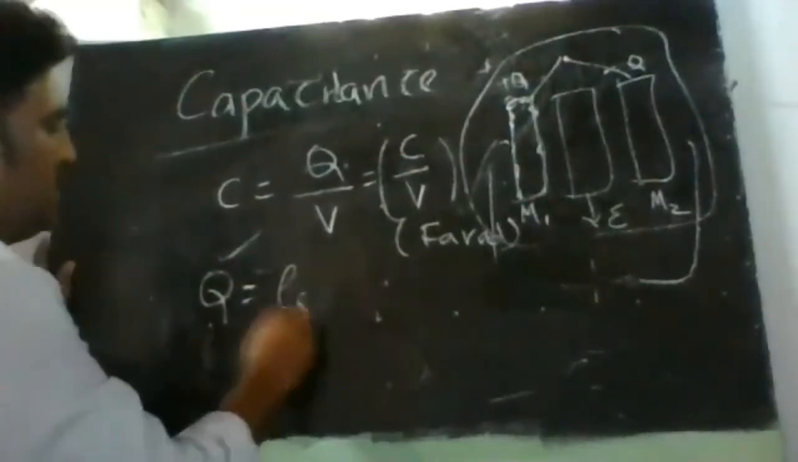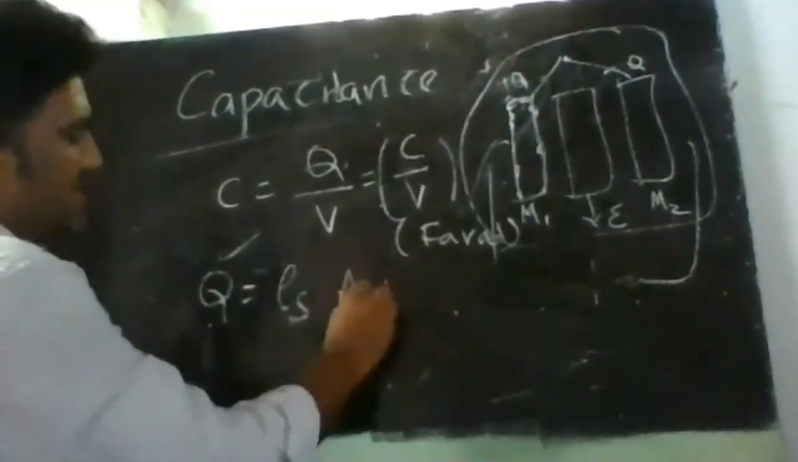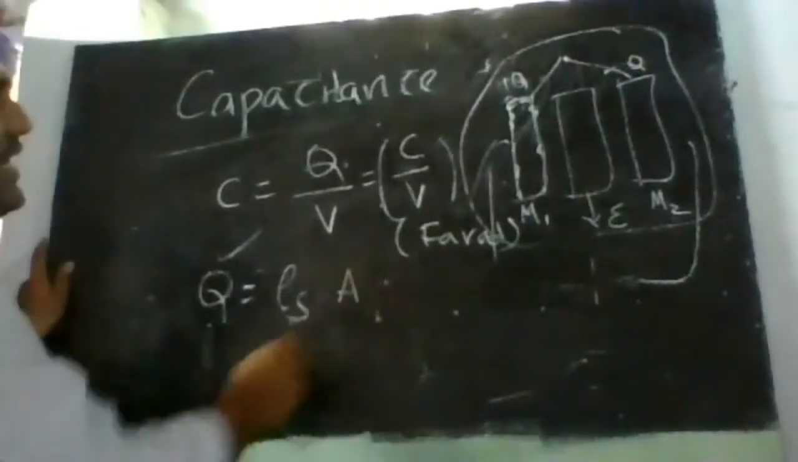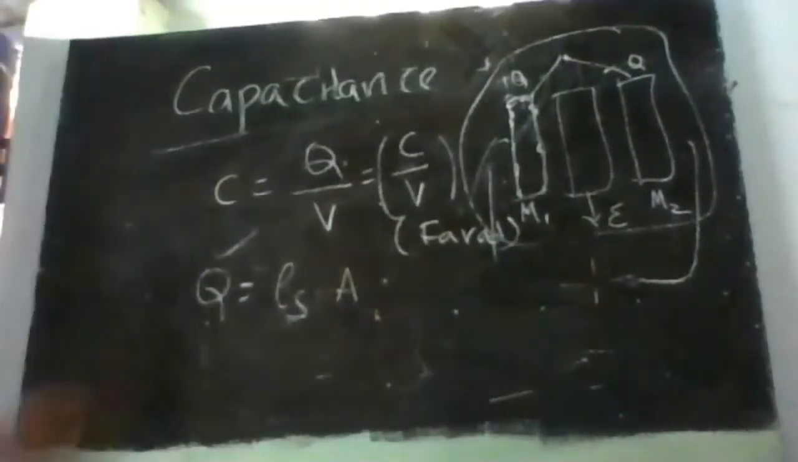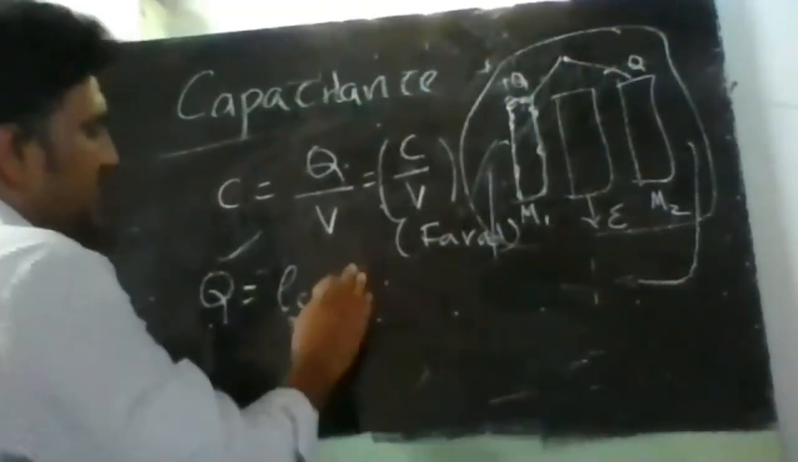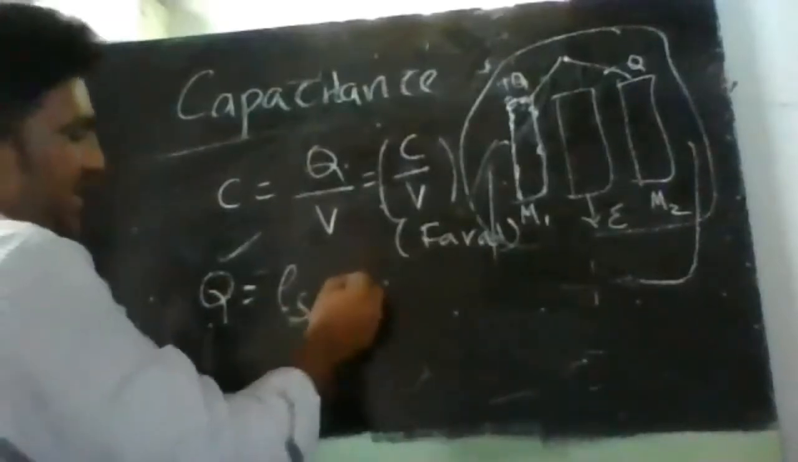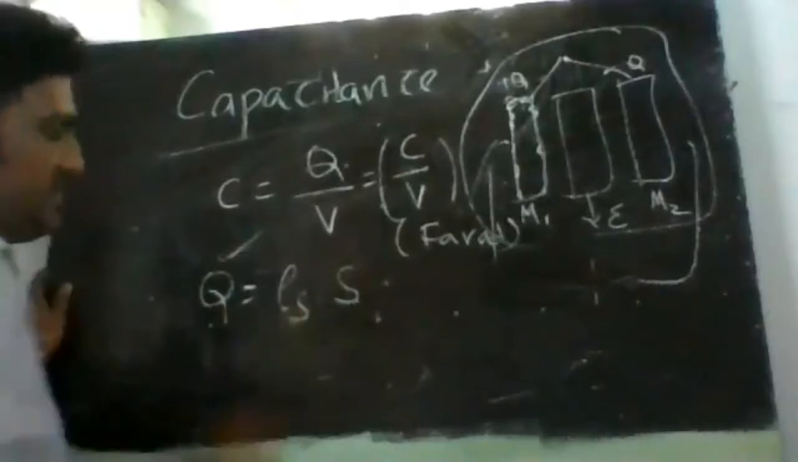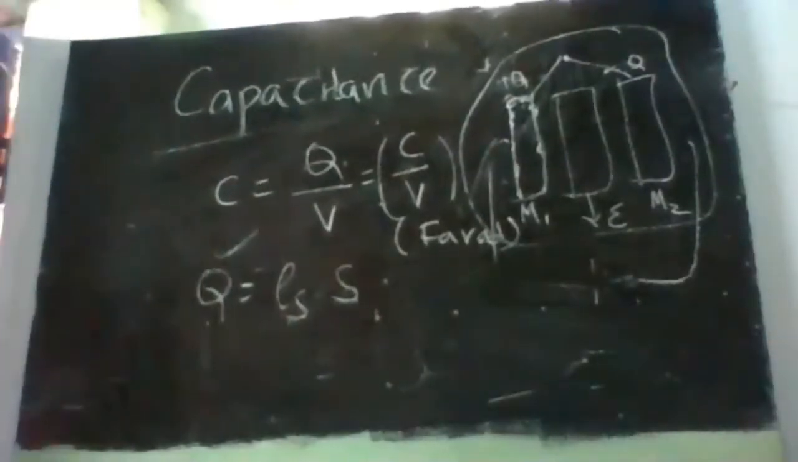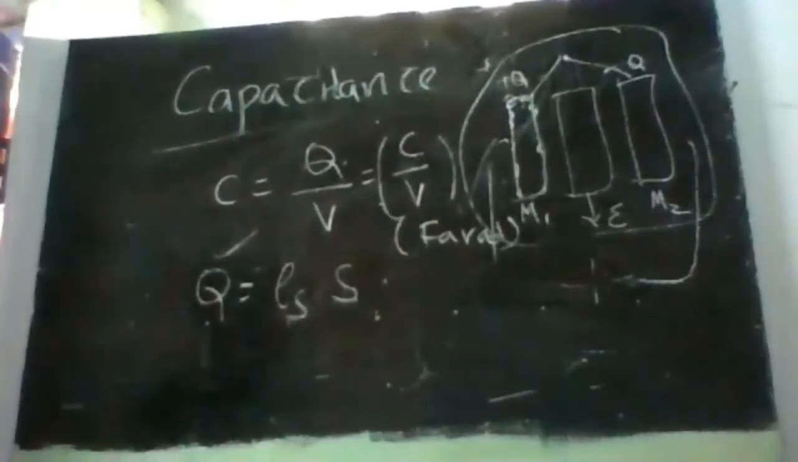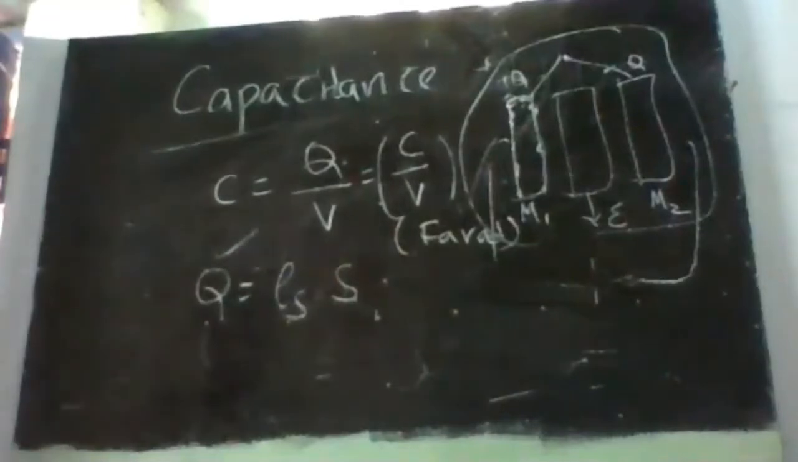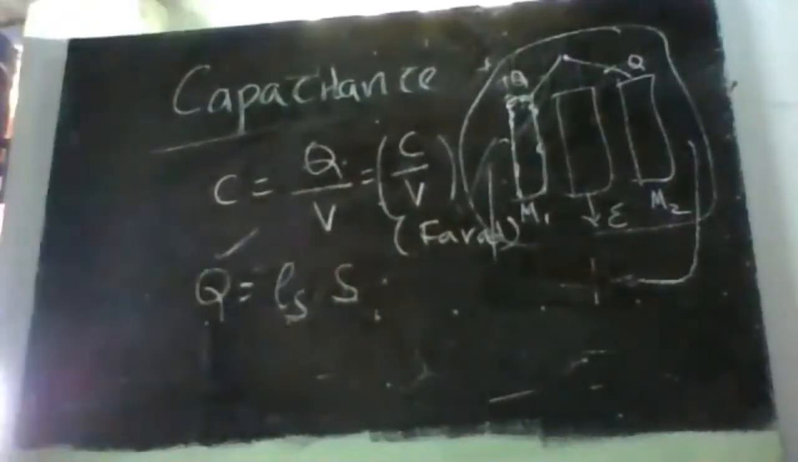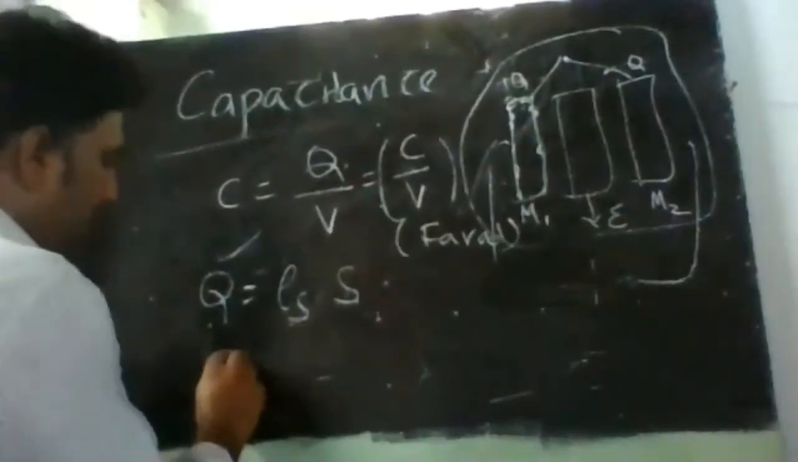Let us say that Q is equal to rho S into area. Area here I'm taking as A or S, whatever it is. Generally we write it as rho S into ds. We can also write it as rho S into S, no issues. Q is equal to rho S into S.